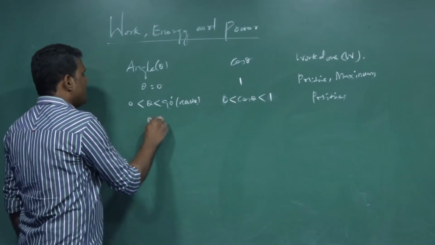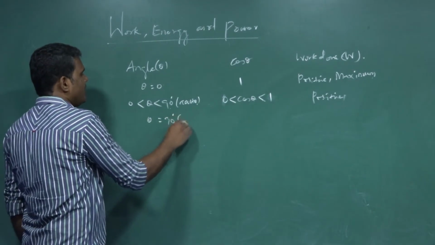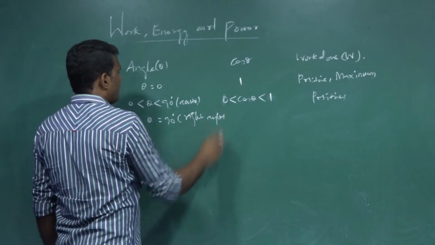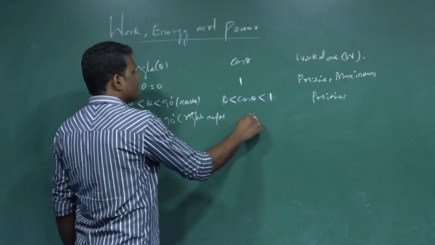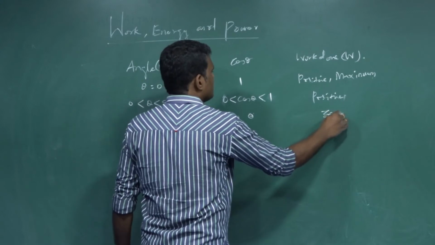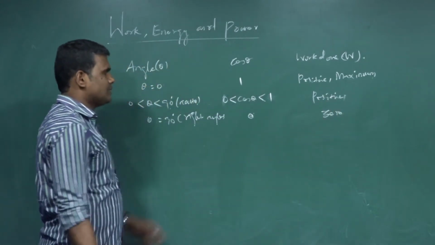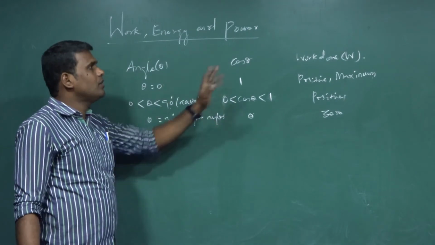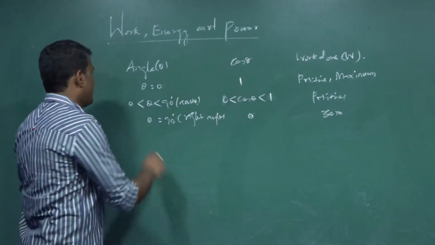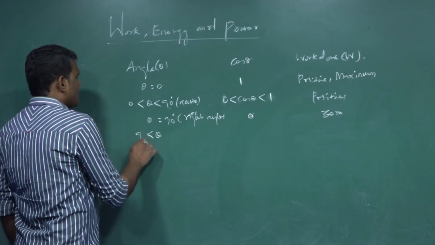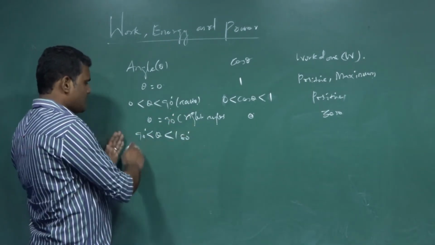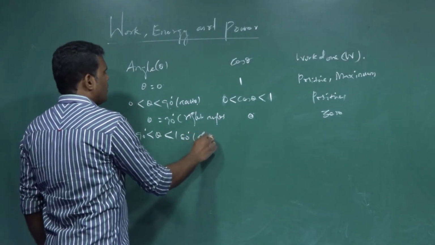Then if theta equals 90 degree, at right angles, cos 90 is 0. So work done is 0. As theta is 90, cos of 90 is 0, so work done is 0. Then theta greater than 90 degree, less than 180 degree, means theta lies between 90 and 180, obtuse angle.